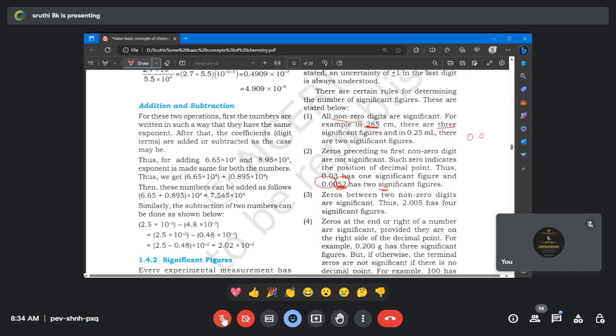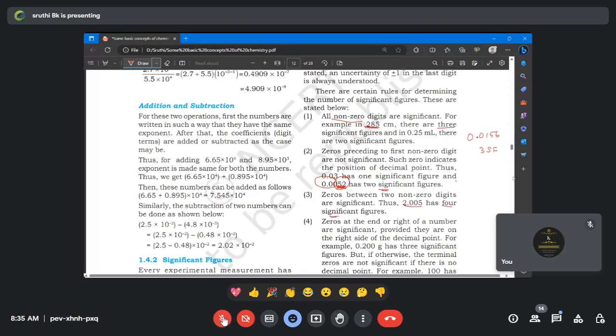Let's go with one more example. 156. Will you tell me how many significant figures? 3. Very good. It is 3 significant figures. Yeah, it's right. Let's come to the third point. Zeros between 2 non-zero digits are significant. Non-zero digits are also significant, but here the zeros are between 2 non-zero numbers. So 2.005 has 4 significant figures. Are you people clear? Right?